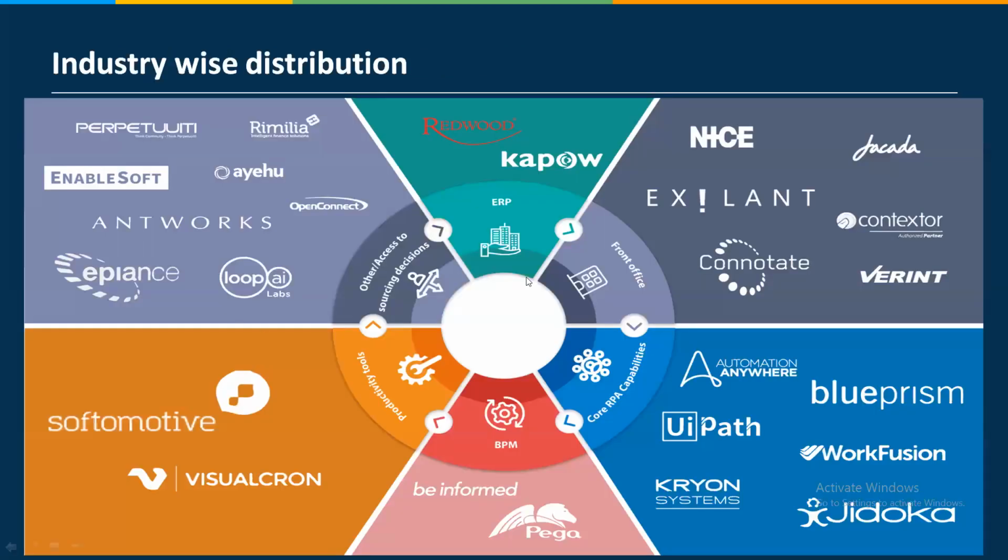And this is an industry-wise distribution again. For core RPA capability, we have Blue Prism, UiPath, WorkFusion, Automation Anywhere. There are also some BPM tools, as I told you, Pega BPM. And some front office bot tools which are used only for front office, like NICE. So these are the tools available in the market.